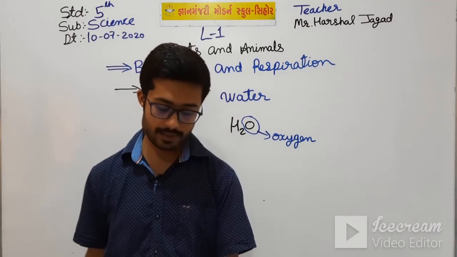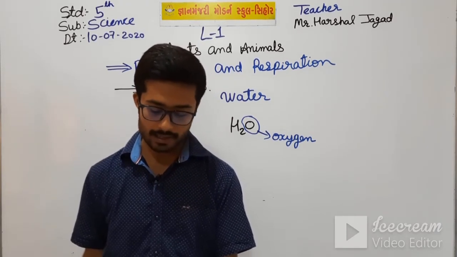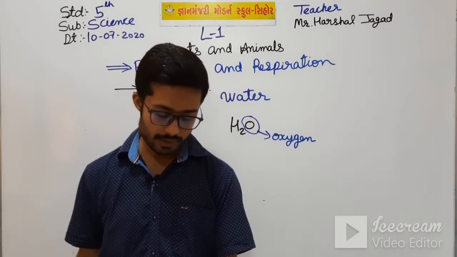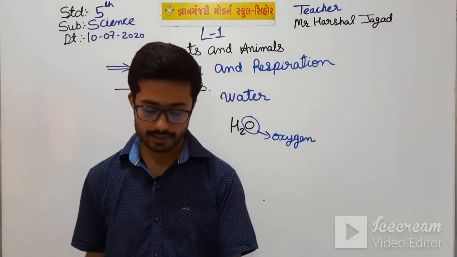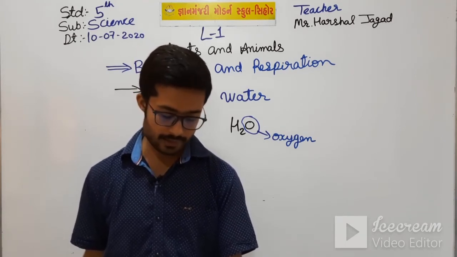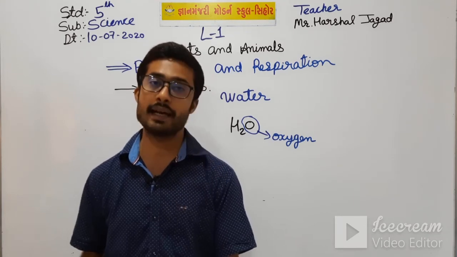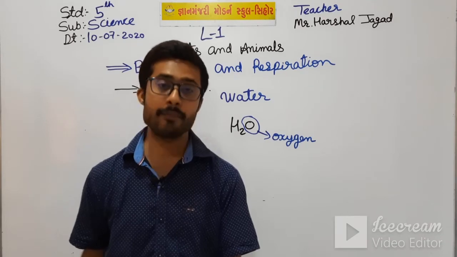Some animals such as frog breathe through their skin when they are in water and through their lungs when they are on the land. Breathing through the skin is called cutaneous breathing. Animals such as frog that live on both land and in water are called amphibians.